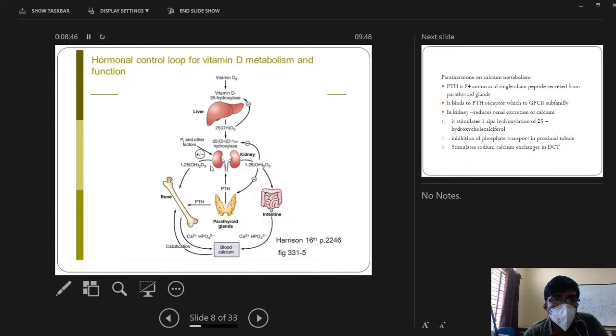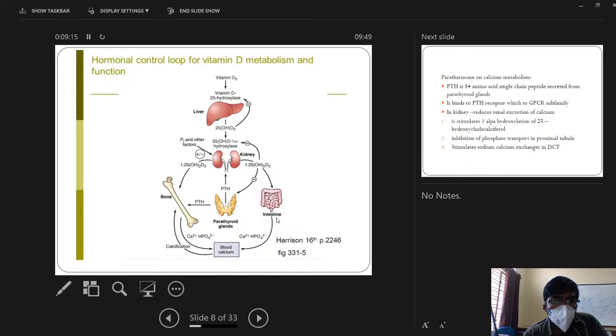So this hormone, its actions on bone: it will stimulate the vitamin D receptor on osteoblast cells in the bone. Once the vitamin D receptors on the osteoblast cells are stimulated, it will cause increased deposition of calcium and increased synthesis of bone extracellular matrix proteins, that is osteopontin, osteocalcin, and type 1 collagen. So the net result is bone formation.